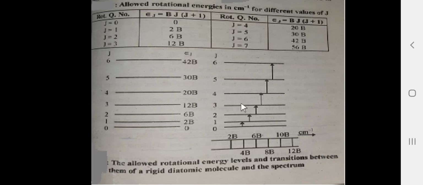So, a 1 to 3 transition is also not possible. A 1 to 4 transition is also not possible. So here 1 to 2, 2 to 3, 3 to 4, 4 to 5 and 5 to 6. These are the allowed transitions.